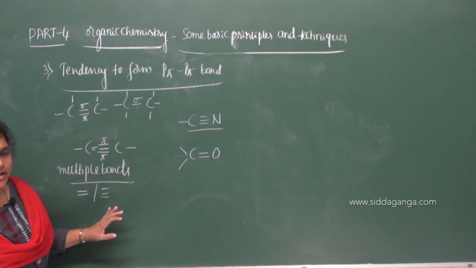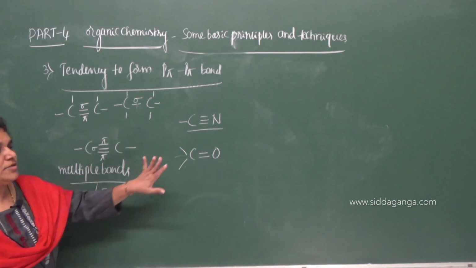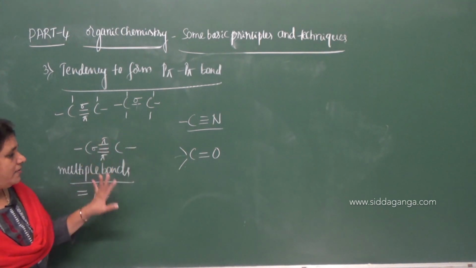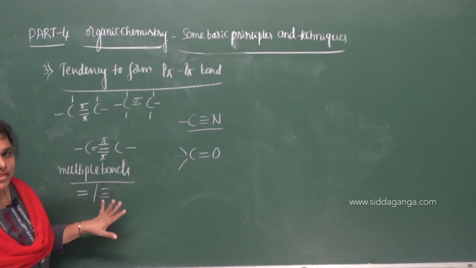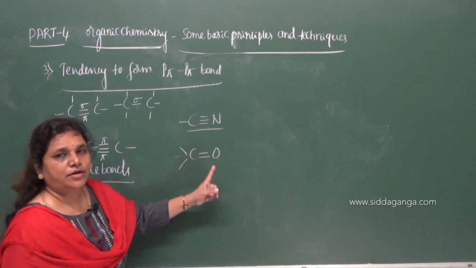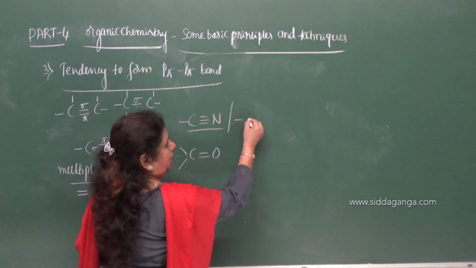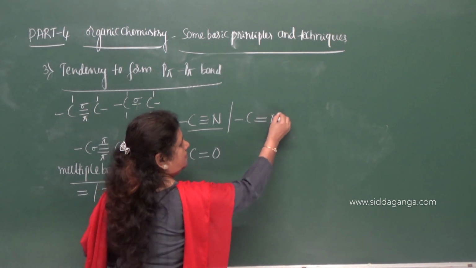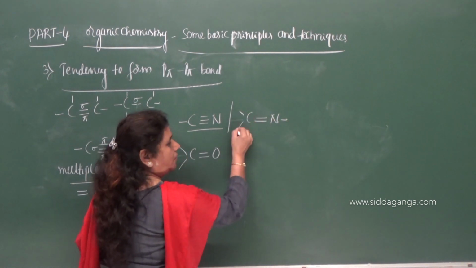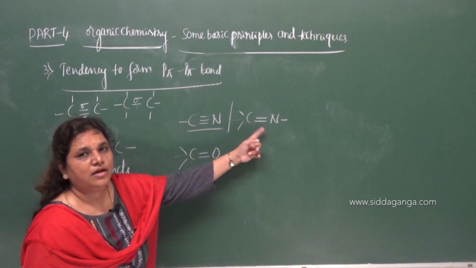No other element can form this type of multiple bond with the same atom and also with other elements. So carbon forms multiple bonds not only with the carbon atom, it also forms multiple bonds with nitrogen and oxygen. With nitrogen it forms a triple bond, and with nitrogen it also forms what? A double bond. Double bond formation and triple bond formation take place with nitrogen.